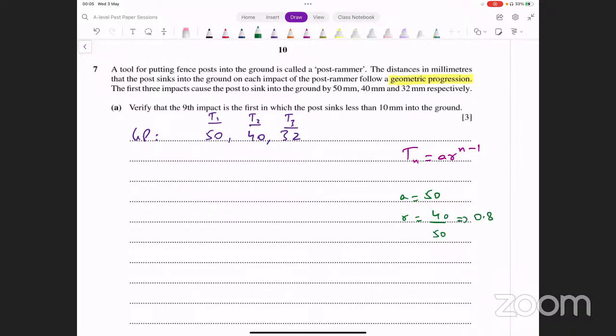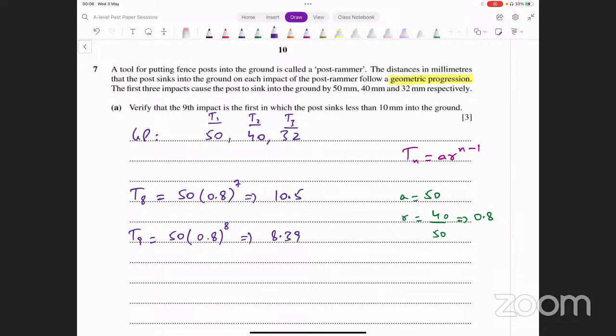ठीक है, ये आपकी रेशियो है. अब क्या करें? अब आपको ये बस उसमें इनपुट करना है, 8th टर्म फाइंड करनी है, वो देखना है कि वो क्या आती है. 50 into R, which is 0.8, into n minus 1, which is 7. And you have to find T9 and see what that turns out to be. That's 50 into 0.8 into 9 minus 1, which is 8. Evaluate these two numbers and see what they turn out to be. Okay, 50 into 0.8 whole raised to power 7, and that's giving me 10.5. And 50 into 0.8 raised to power 8, that turns out to be